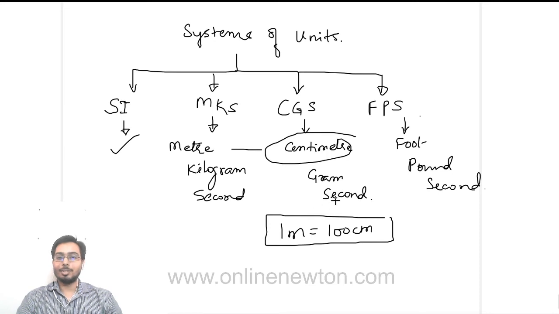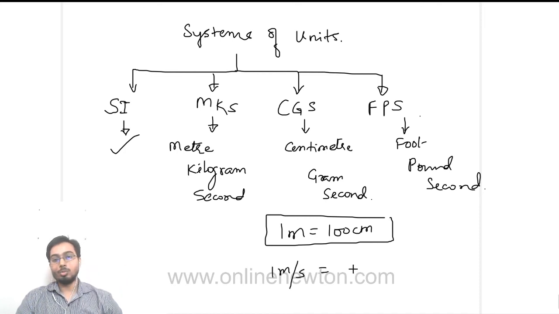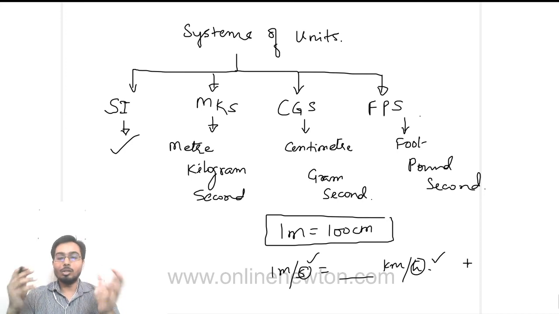Okay, that's the basic idea. Why this will help us is that suppose you have to convert 1 meter per second into, let's say, kilometers per hour. So the knowledge of conversion from meter to kilometer should be known to us, and from seconds to hours should be known to us.